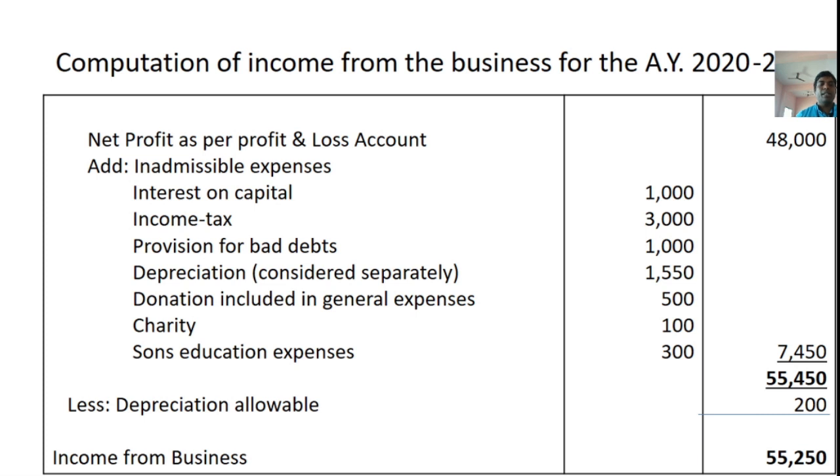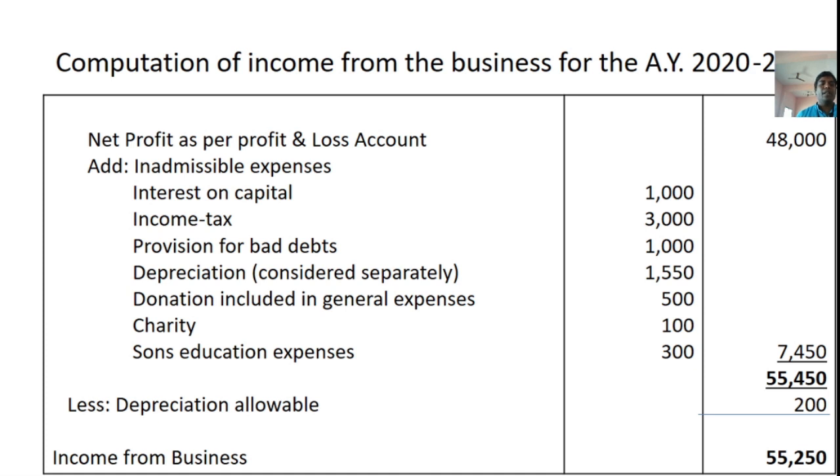Then exempted incomes, like interest on post office savings bank account, rupees 3,500 for a single account holder and rupees 7,000 for joint account holders. It is fully exempted, so it is deducted from the aggregate value.